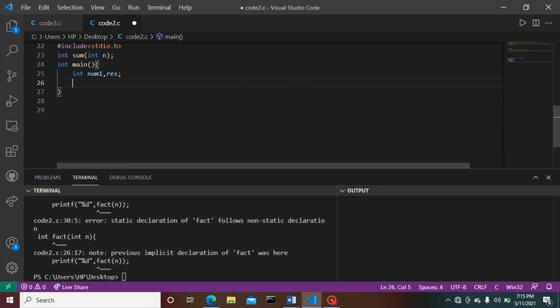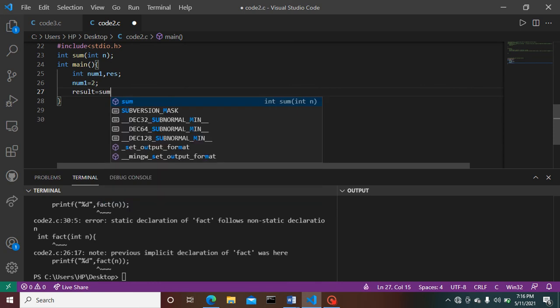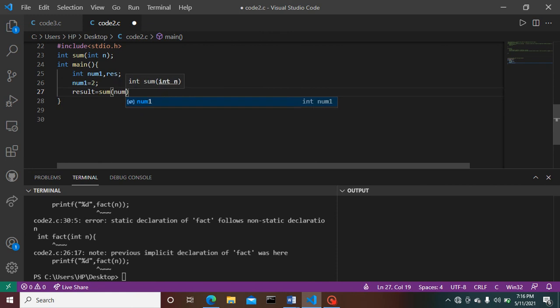Here I am going to provide num equals to 2, num1 is equals to 2, result equals to sum of num1.